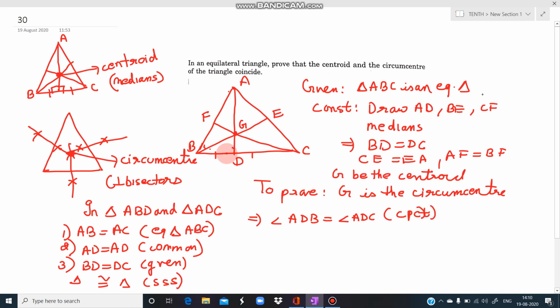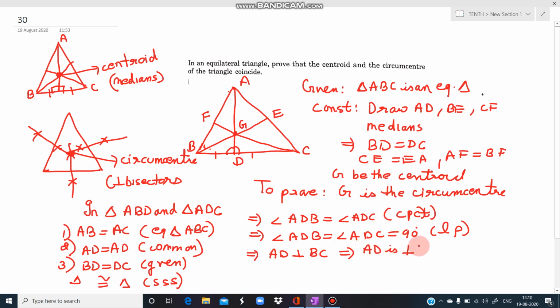So these two are equal angles. This implies that each of them will be equal to 90 degrees because they form a linear pair. These two are equal and their sum is 180 degrees. That means each of them is 90 degrees. So if this is 90 degrees, it means that AD is perpendicular to BC. So what has AD become? Perpendicular to BC. AD was earlier a bisector, now we have shown that it is perpendicular. This means AD is the perpendicular bisector of BC.